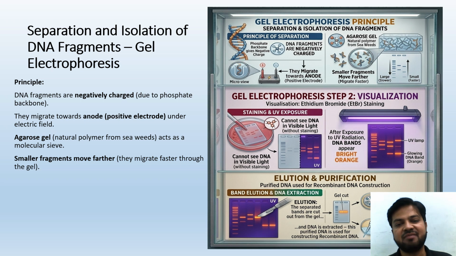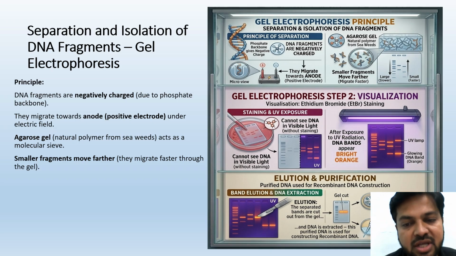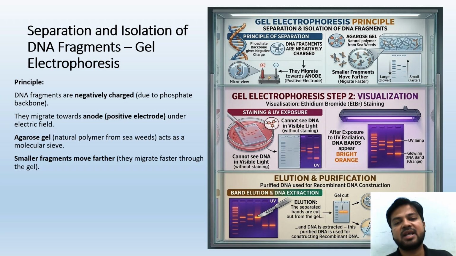We cannot see DNA in visible light without any staining. So we are going to use this staining. After staining and exposure to UV radiation, the DNA bands appear bright orange. And if that bright orange is seen under the UV radiation, then we will understand that it is a DNA fragment. So the visualization is helped by ethidium bromide.